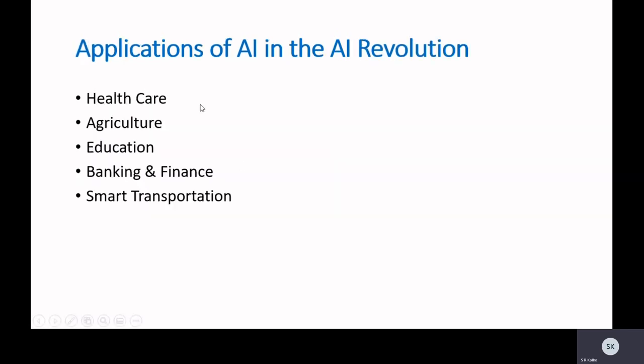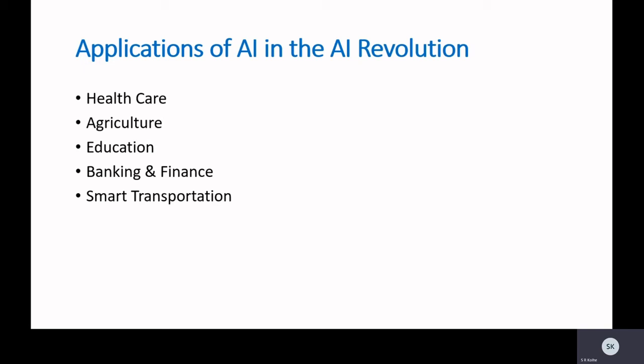Now let us see the various applications of artificial intelligence in the AI revolution. You will find out that AI has been in our lives every now and then, everywhere. Today only you might have noticed a news in the newspaper that artificial intelligence is used in diagnosis of COVID patients.